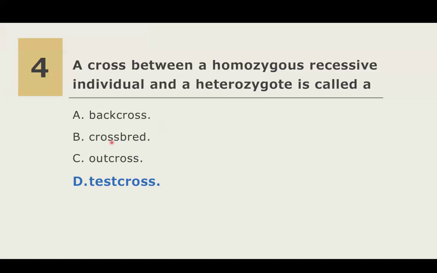And then letter B, crossbred. This is the offspring produced from crossing two different breeds. And then letter C, outcross, is the product of mating two unrelated individuals within a breed. So the specific genetic tool here to determine if an individual showing the dominant trait is homozygous or heterozygote is test cross.